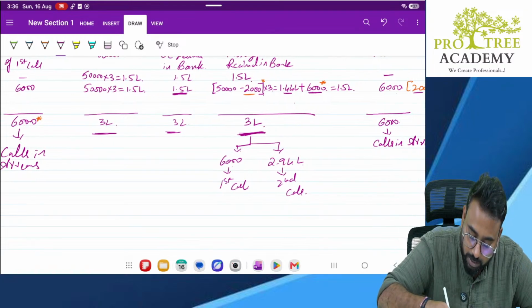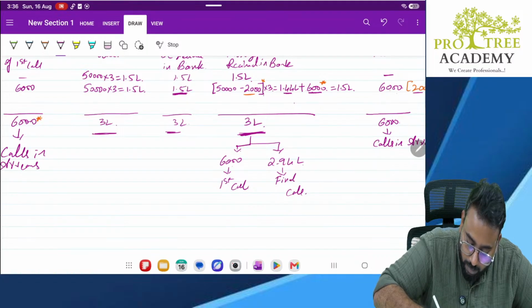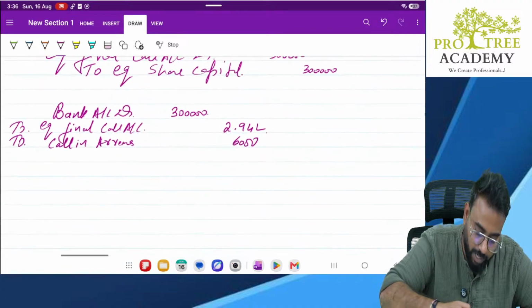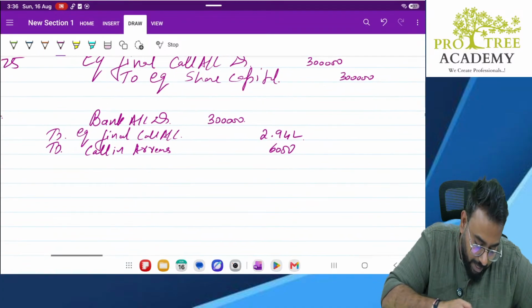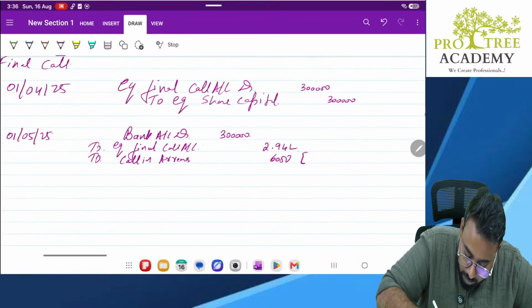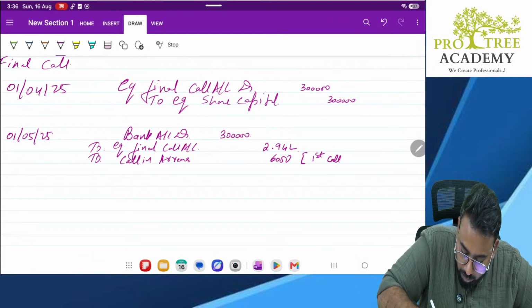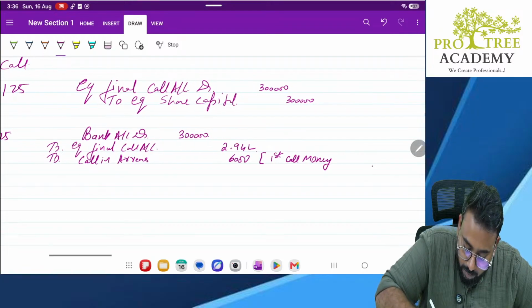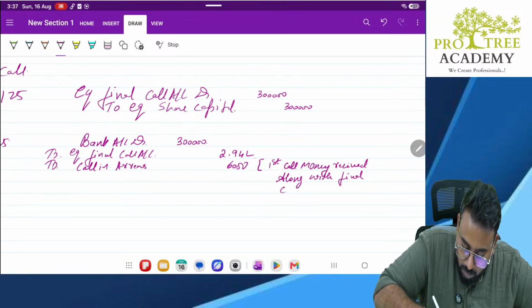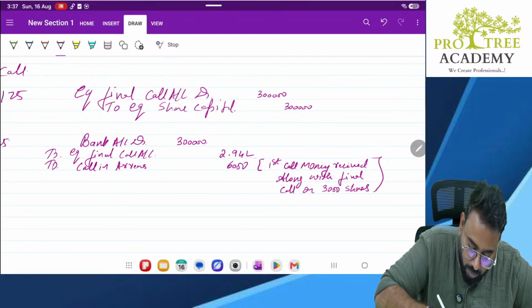But you will ask, sir, where did the second call come from, correct? Final call. Okay. So 2.94 lakh will be adjusted against final call, and the remaining will be adjusted against calls in arrears. This is nothing but first call money received now. First call money received along with final call on 3,000 shares. Okay.